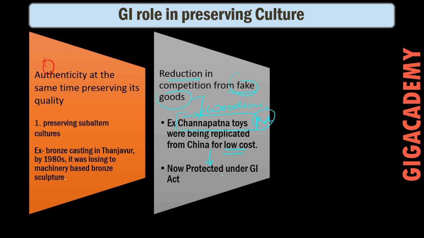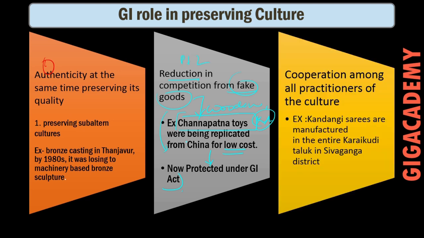Now, the protection of the GI tag helps in preserving this valuable heritage. Similarly, this is point 2. You have it backed with a particular example. Now we can move on to point 3, that is, GI tag promotes cooperation. This is a keyword: cooperation among all practitioners of the culture.